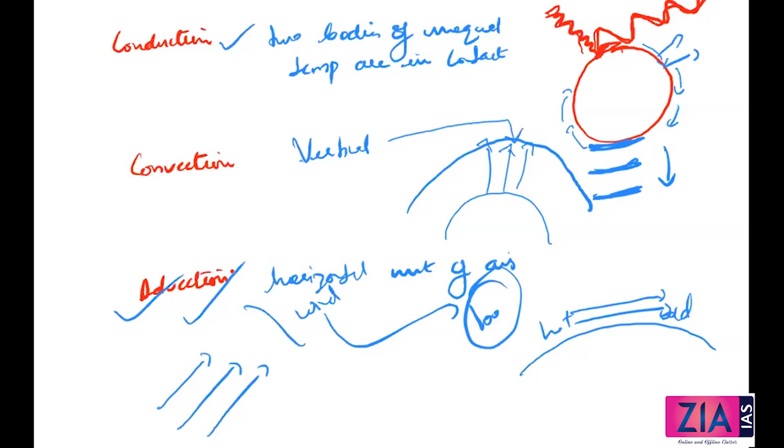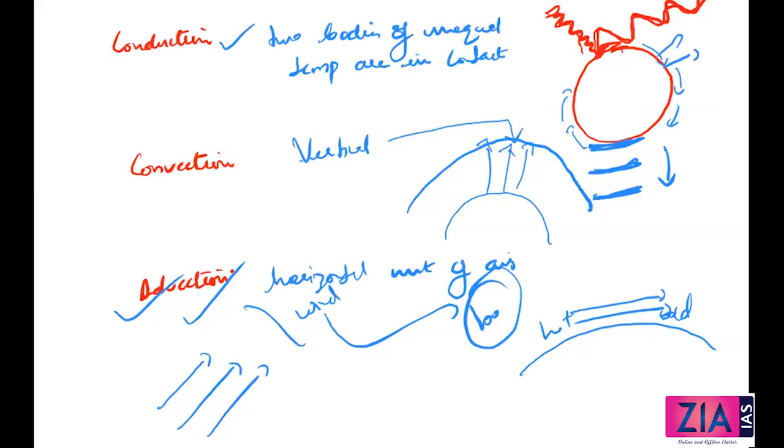So we are talking about conduction. This takes place when two bodies of unequal temperatures are in contact with one another, and there's a flow of energy from the warmer to the cooler body. Transfer of heat continues until the bodies attain the same temperature, or the contact is broken. I gave you the example of the spoon and the tawa. By this time I think the concept is clear with regards to conduction.